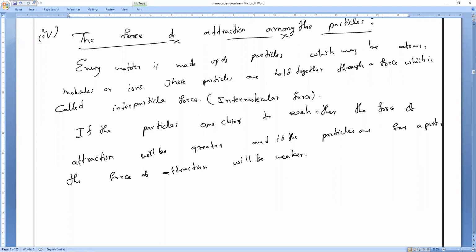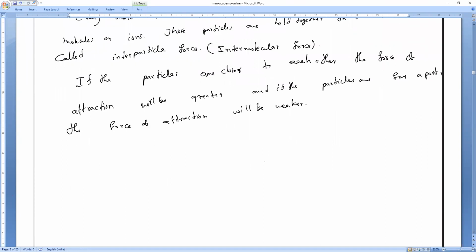Now let us see. Before making the conclusions, let us understand the relation between intermolecular space and intermolecular force. First, let me take in order the interstitial spaces of different states of matter. Who is having greater intermolecular spaces? Gas. Solids is less than liquids, and liquids is less than gases. So gases have the largest intermolecular spaces.